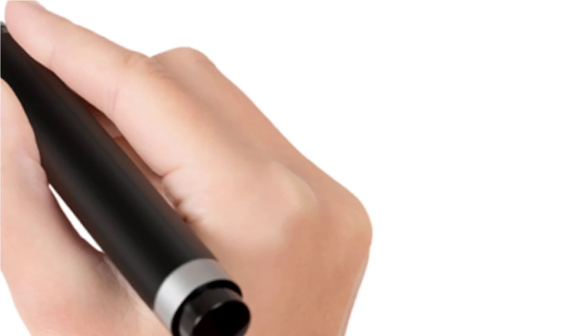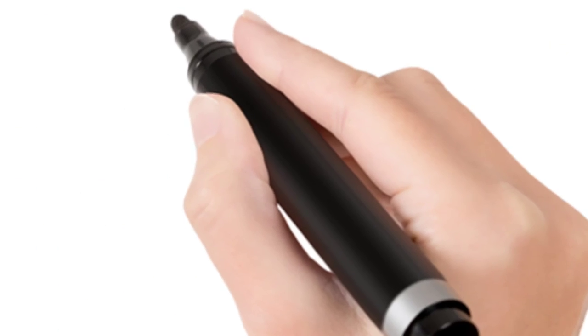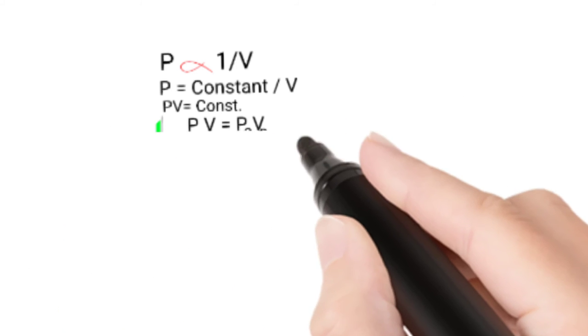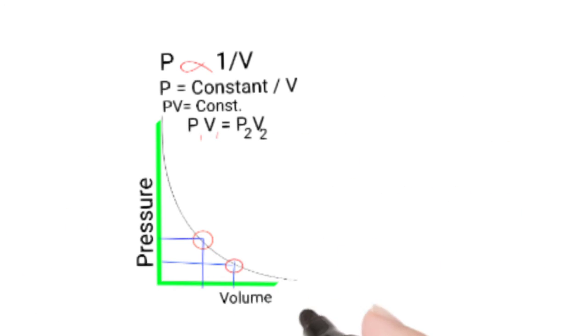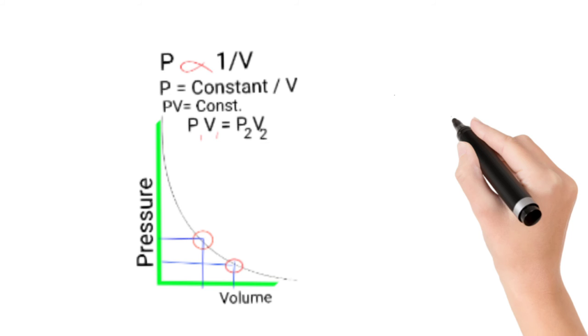Now I will explain this with the help of a graph. Before the graphical representation, I will explain the formula: P is inversely related with the volume of a gas. Removing the sign of proportionality, we have a constant, which states that the product of pressure and volume should remain constant.